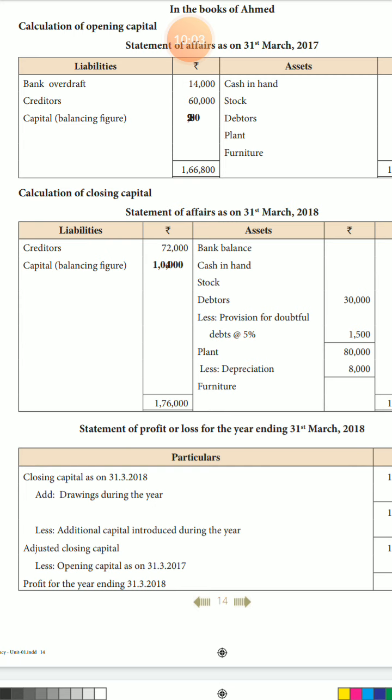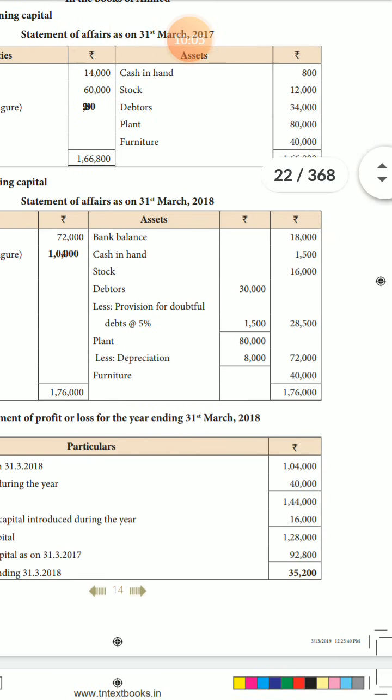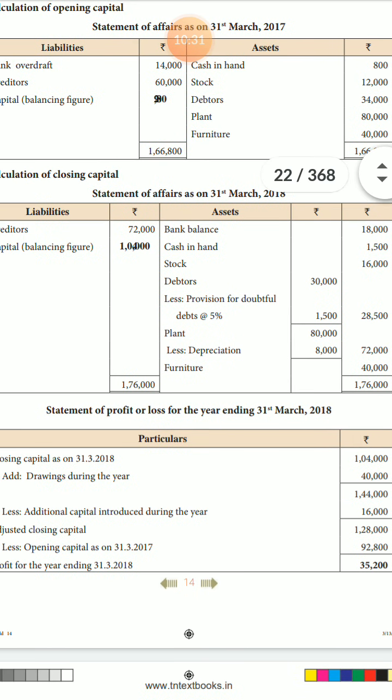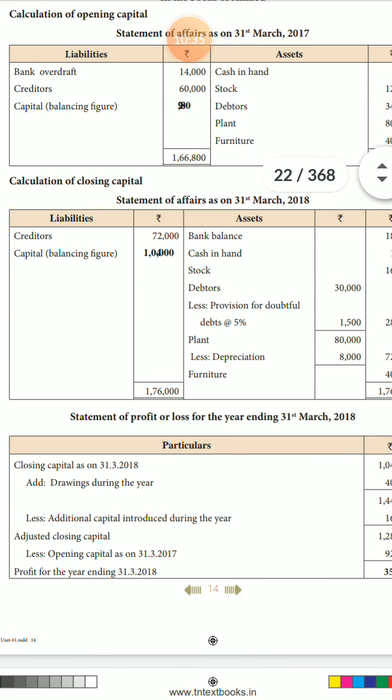1,04,000. 1,04,000 means the total is double side even only. You do not write DR and CR up and down. You write only in the equal line. Equal line means this side, liability side, the same line only you enter in the asset side amount. If it is up and down, that sum is wrong only. Highest total equals lowest total. How much? 1,04,000.